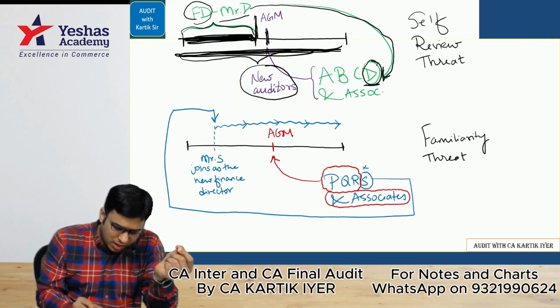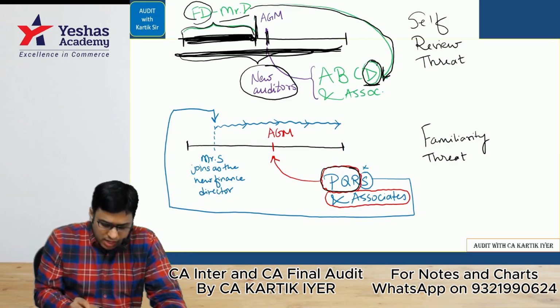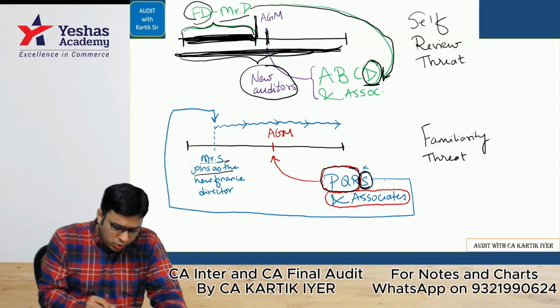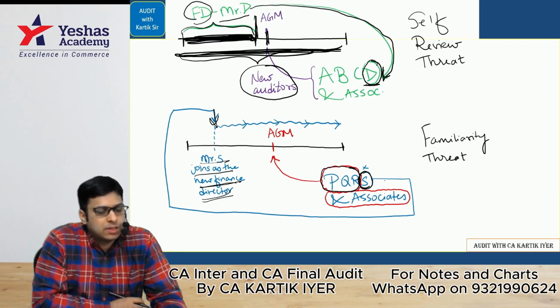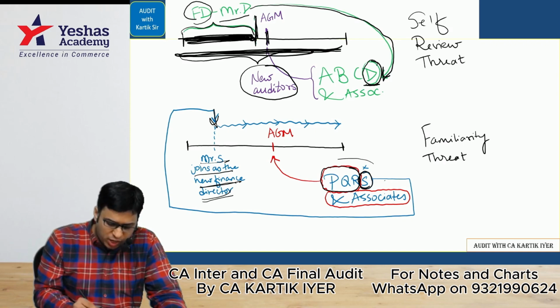Please look here. PQRS was a firm in which S leaves this partnership firm and he joins the company as the new finance director. These four partners who were there earlier, they were college friends. They were very close with each other.